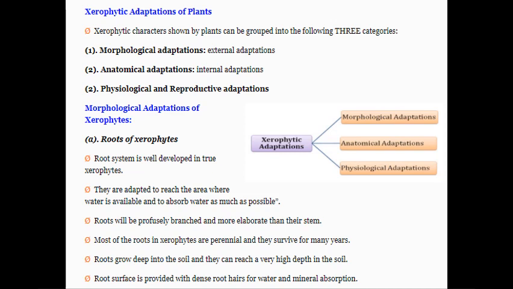Most of the roots in xerophytes are perennial, म्हणजे बहुवर्षीय, and they survive for many years. Roots grow deep in the soil and they can reach a very high depth in the soil, म्हणजे अगदी खोलवर. ह्या प्लांटची झेरोफायटिक प्लांटची मुळं जी आहेत ही खोलवर जातात.